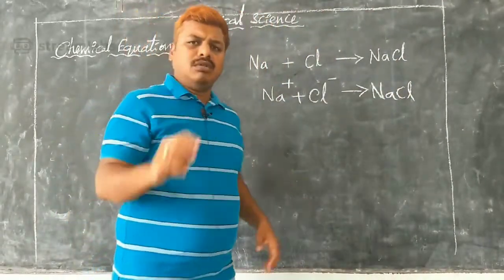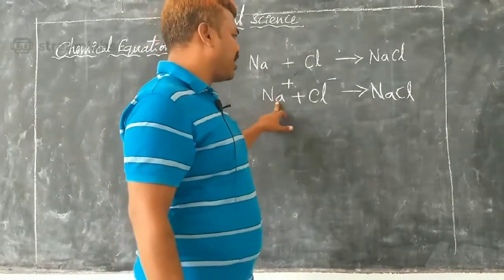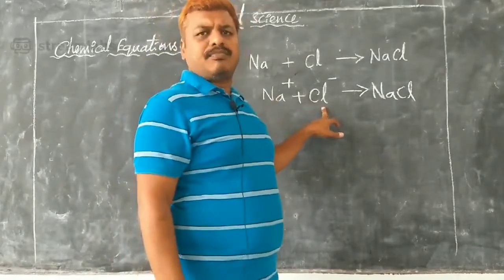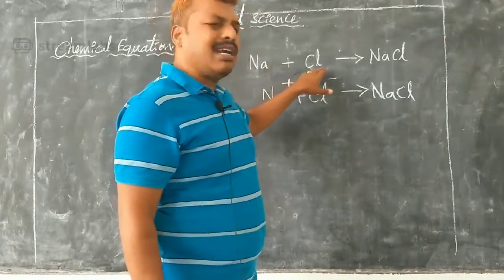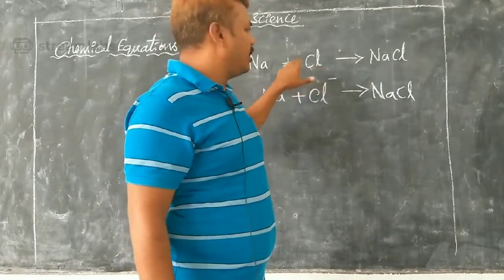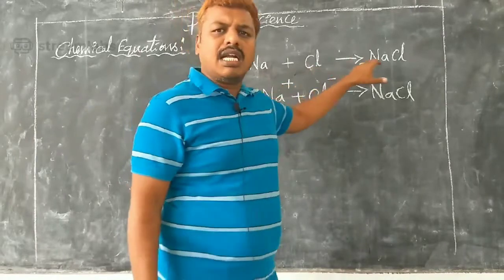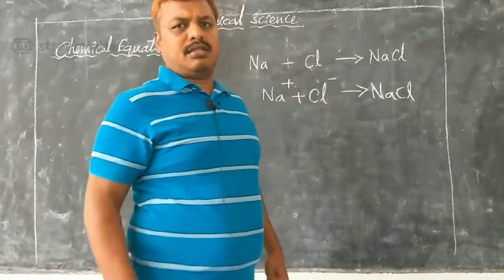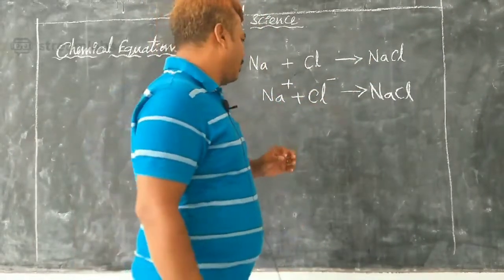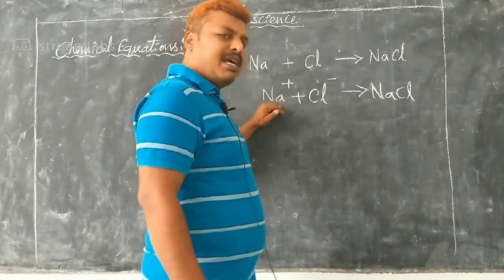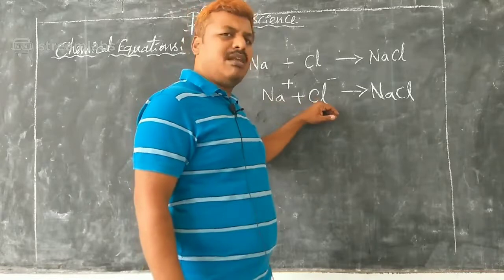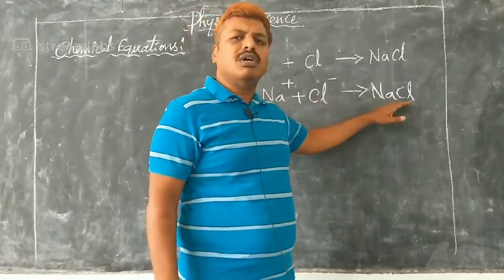Now you will have a doubt: what is Na plus, what is Cl minus? Here I wrote Na and chlorine, that is Cl. These two mix with each other and form NaCl, isn't it? Now here I wrote in the next step, Na plus is mixed with Cl minus and it will give you NaCl.